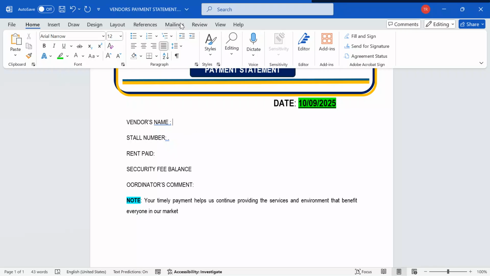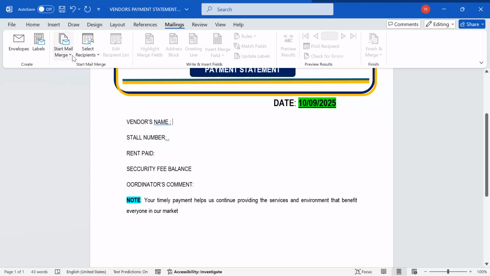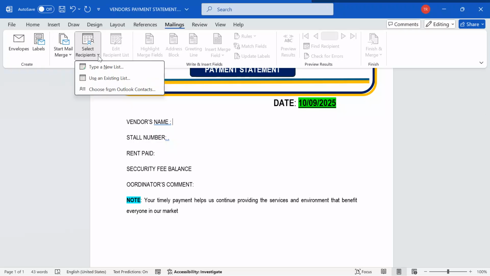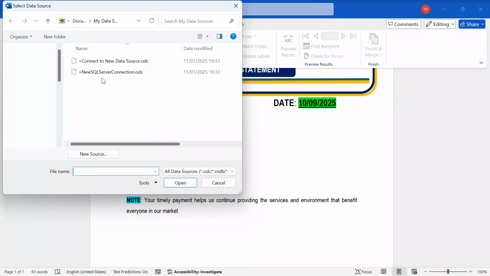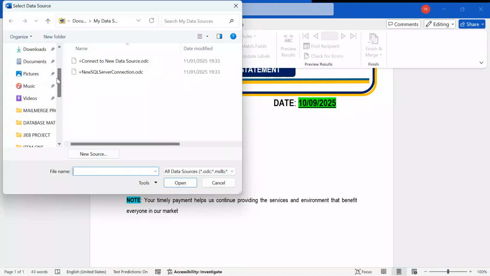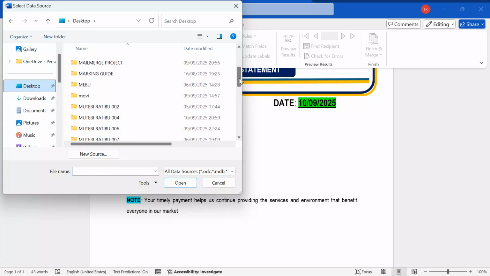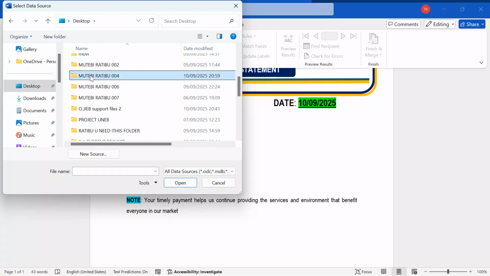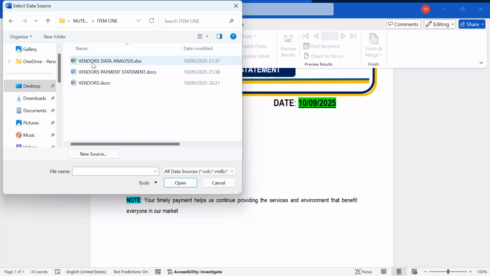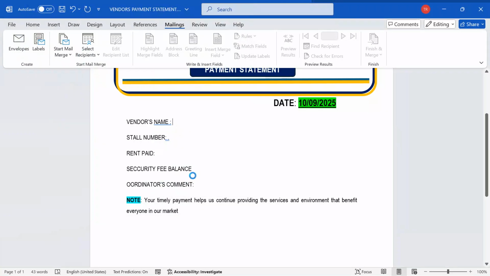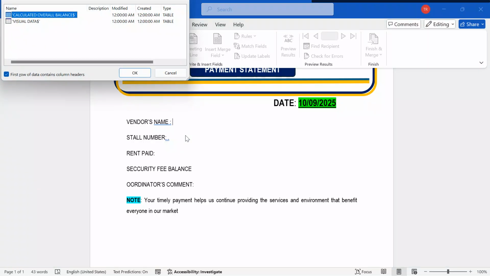I will go to mailings. I click select recipients. I say use an existing list. When I reach here, I'll browse on my desktop. Where is my desktop? My desktop is over here. I look for my folder where I had put item 004, item 1. I look for a spreadsheet which I want to use. I come over here and then I'm going to start doing some adjustments.